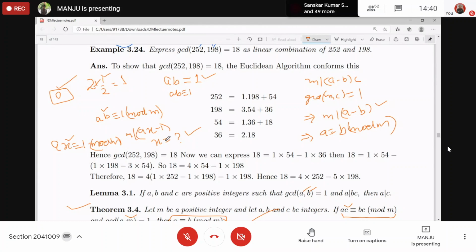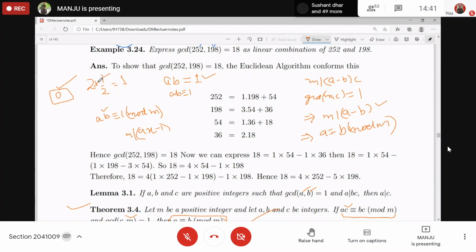Now, inverse may not always exist. For example, the inverse of 2 in modulo 4 does not exist. In modular arithmetic, we are just taking the set as integers. Everything belongs to the integers.